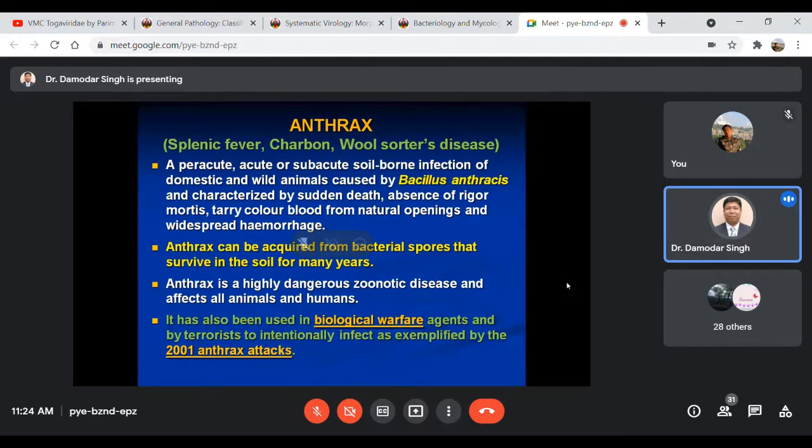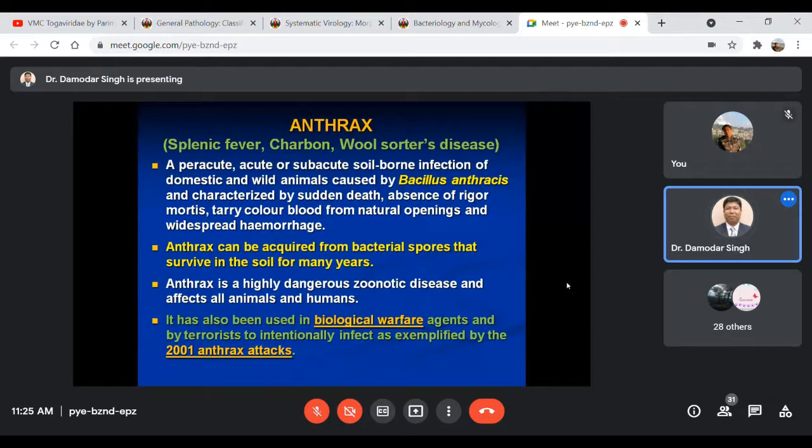Suppose when you open the carcass after the death of this animal, where you have thrown it out, for example, or lying dead in any place. After opening this carcass, blood used to come out, and the organism used to come out, and in the presence of oxygen they used to form spores. So these spores can survive in the soil for many years.